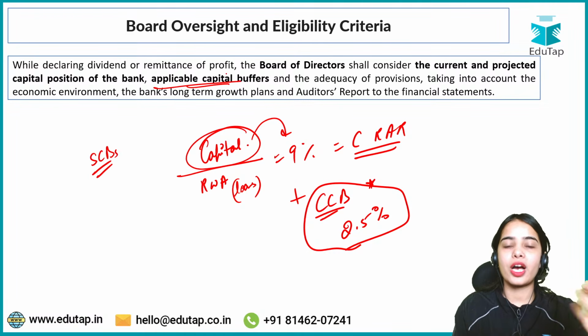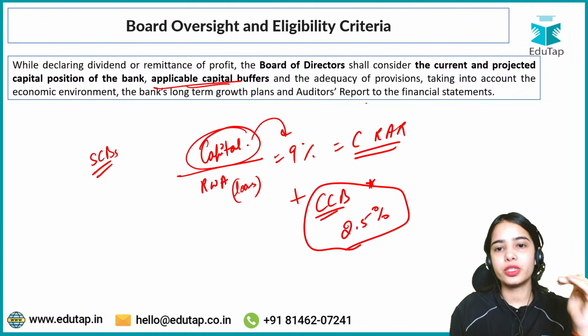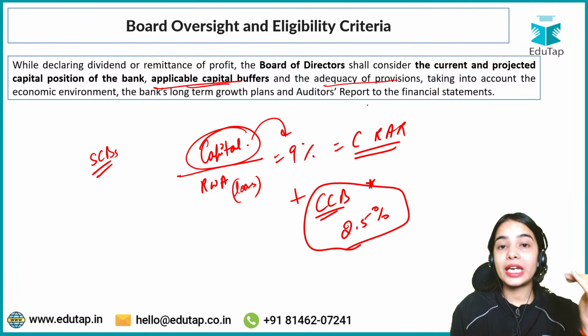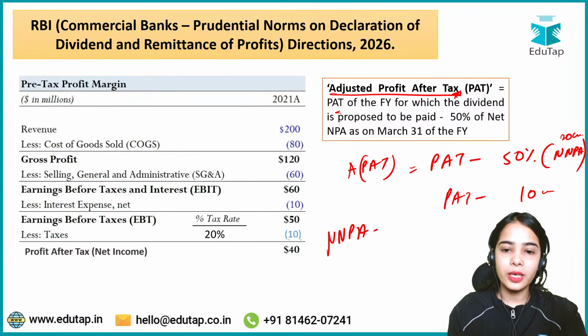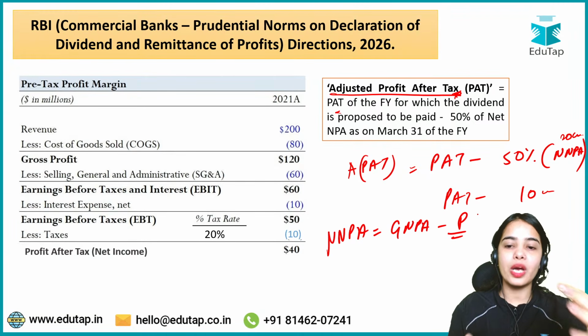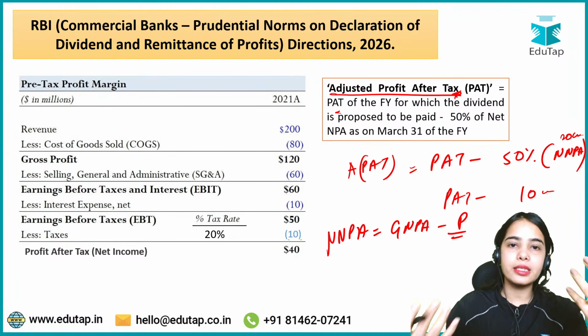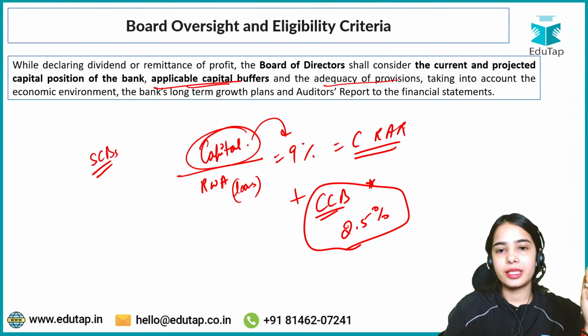So the bank should also have applicable regulatory capital buffers, and the bank should also have adequate provisions, because as I have told you, the net NPA is gross NPA minus the provision. So the bank should also have enough provisions to handle its NPAs.